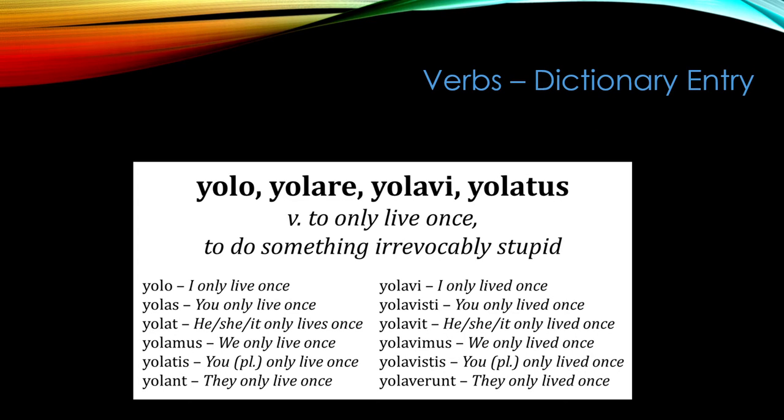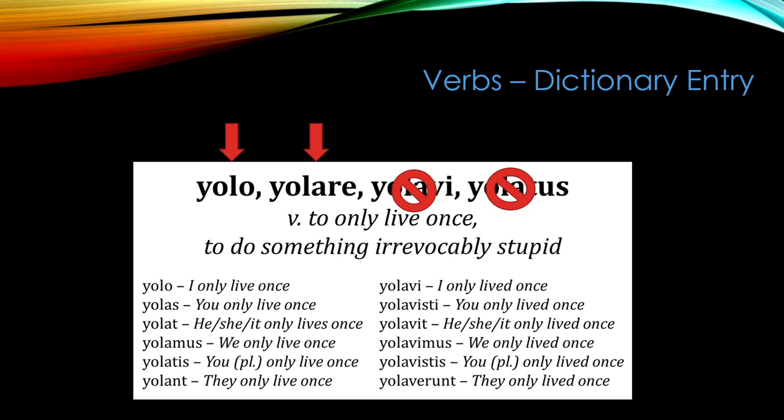Now for a note on the dictionary entries for verbs. All Latin verbs have 4 principal parts, as you can see with the example of yolo, yolare. For now, you only need to worry about the first 2 for conjugating. Though for memorizing vocab, it is good to memorize all 4 forms now.